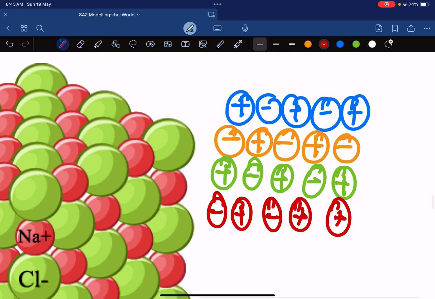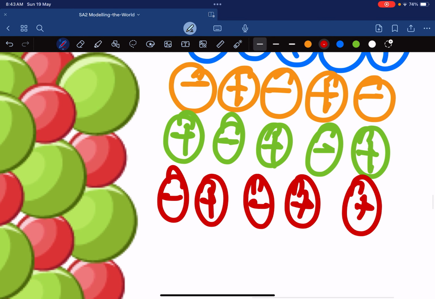So what I want you to notice here is this. Around every positive ion, if you take this positive ion here, you see there's a negative here, negative here, negative here, negative here. This is just one layer. There's another layer at the top, so at the top layer there'll also be negative, and the bottom layer will also be negative.